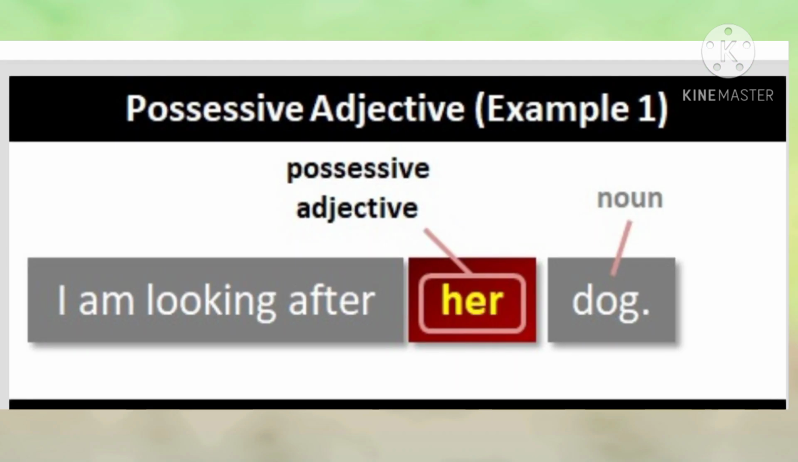Okay. For example, I'm looking after her dog. Here, dog is a noun and her is a possessive adjective. Here, the word her is describing the noun dog and telling us whose dog. It gives the answer to the question whose. Whose dog? Her dog. So, her is a possessive adjective.